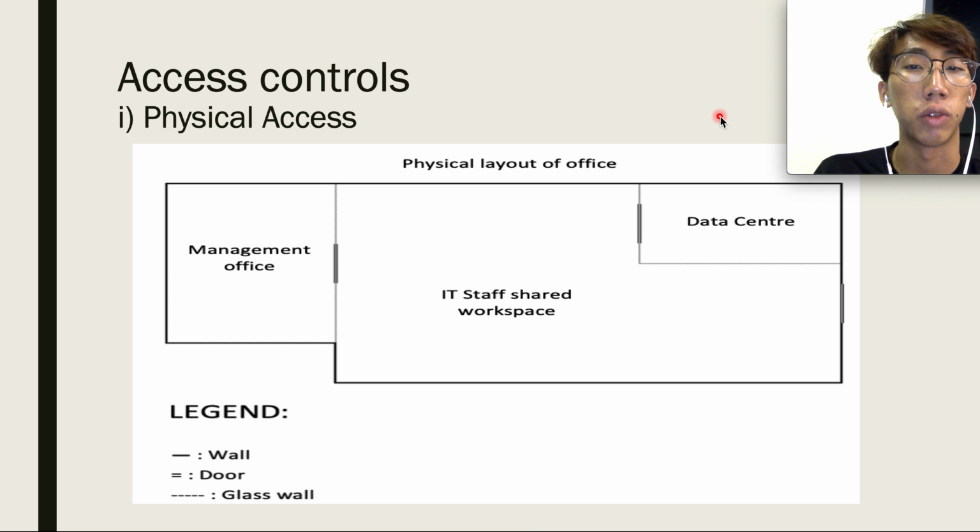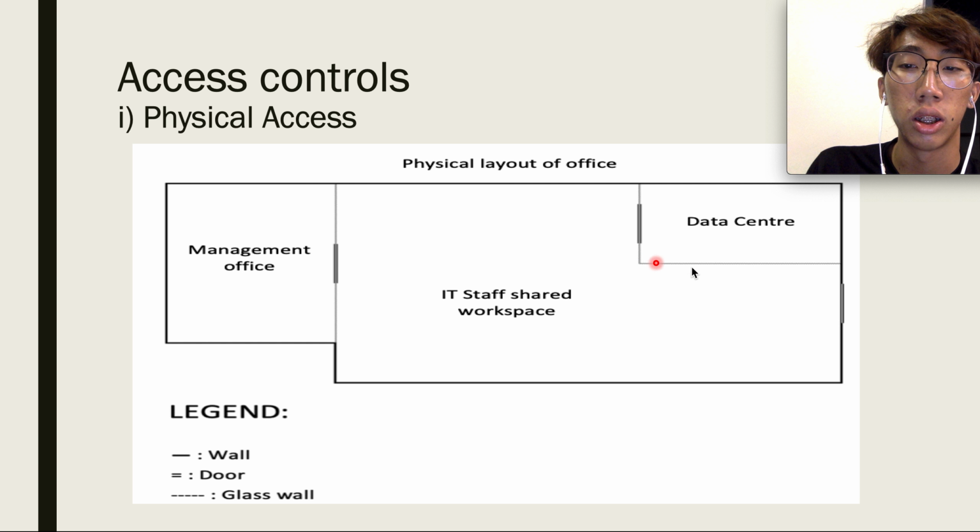So now we're going through the physical layout of the office. As you can see over here, this is a management office with a glass wall over here and a door. The doors are electromagnetic, and I'll explain the purpose of the glass wall very soon. We will also be installing CCTVs. I plan to install at least 6 CCTVs in the data center.